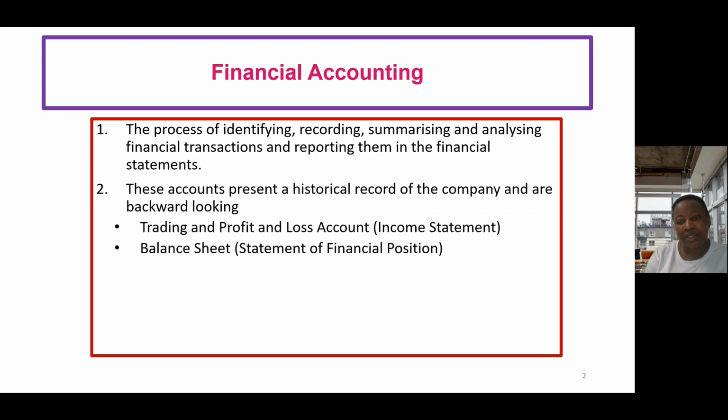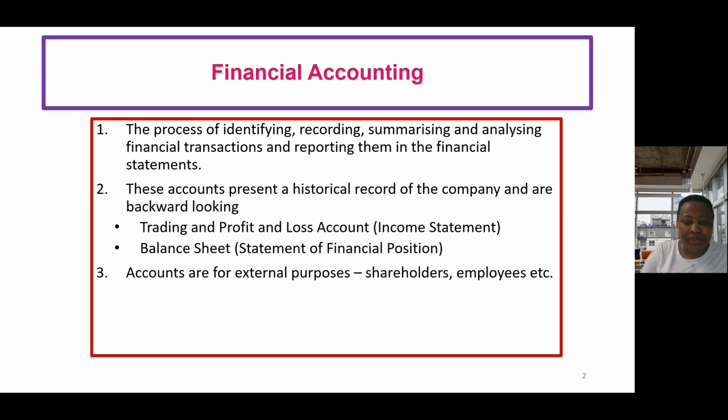What financial accounting does is that it looks at what has happened in the past. So you have your accounting period, perhaps between, say, June and July, or let's say between January to December of a year. So your financial accounting would be as at December of that year, at the end of the financial period. You're looking backward, at the historical record of what the company has done over the past period. That's what your financial statements would provide. So financial accounting is backward looking, it's historical, it looks at what has happened in the past.